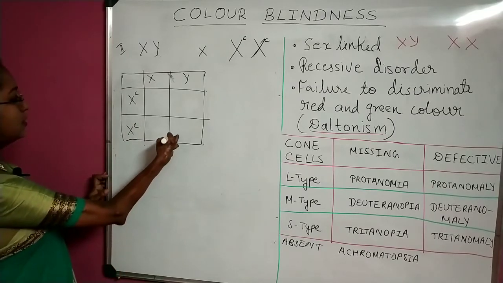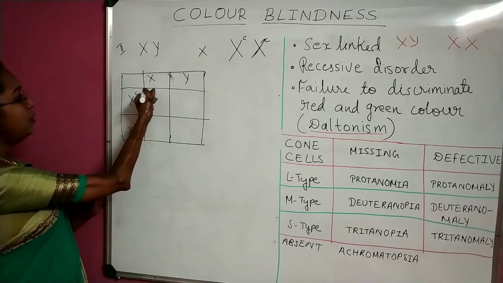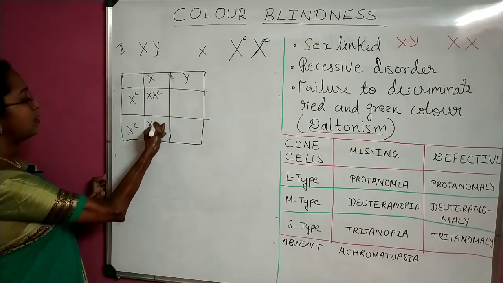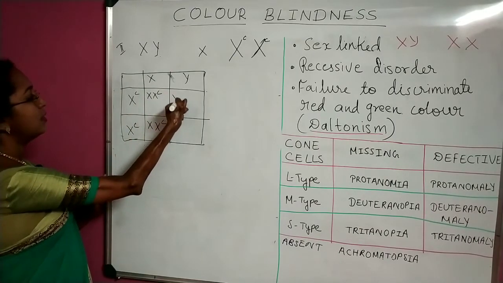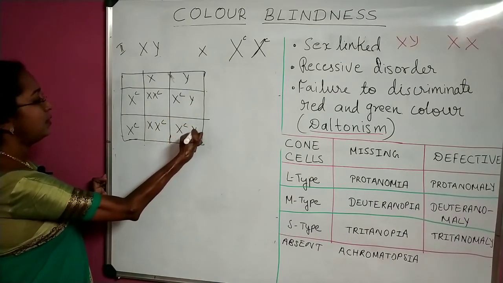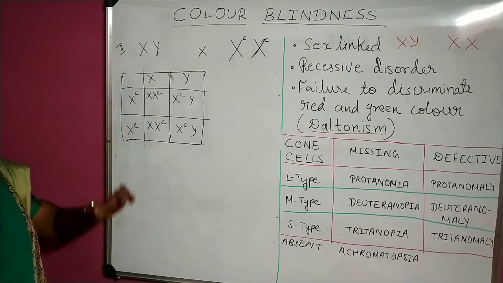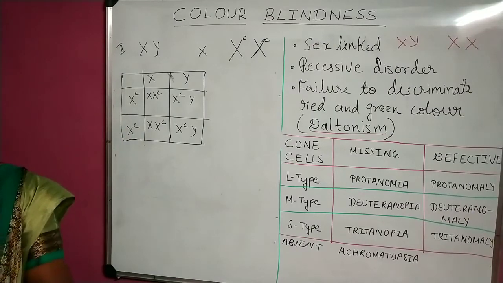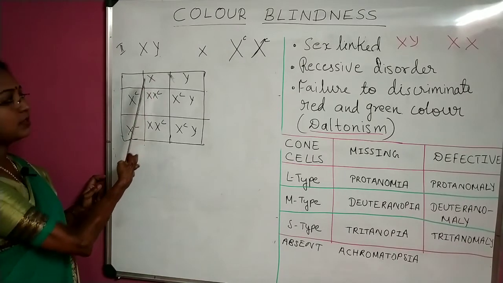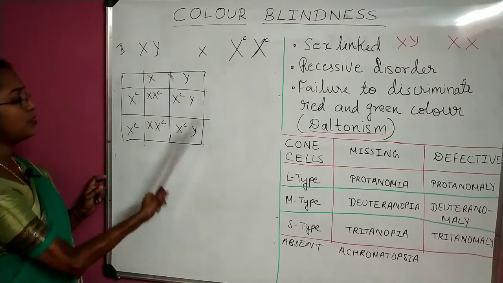So in this case the progeny will be XXC, XXC, XCY and XCY. I hope you understood how I have written this. In each box you fill up the left and the top gamete. That's it. Left XC and X, likewise you fill up.